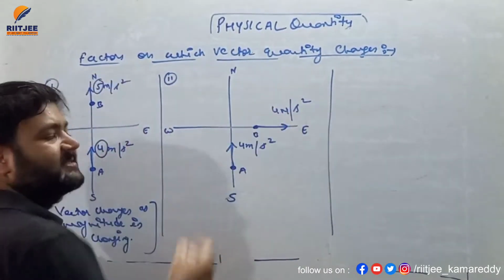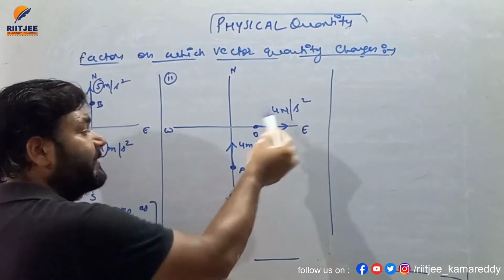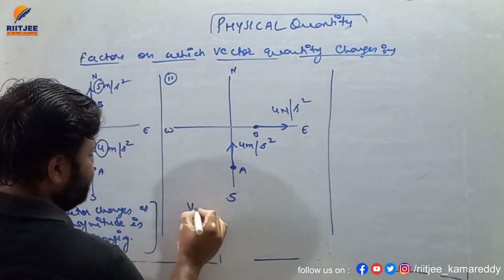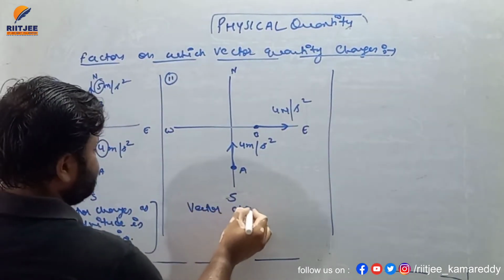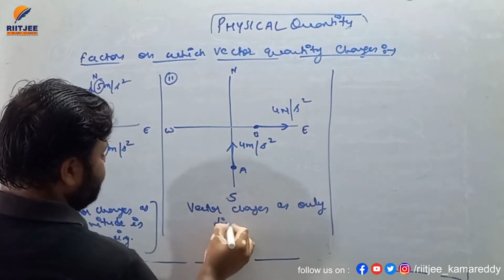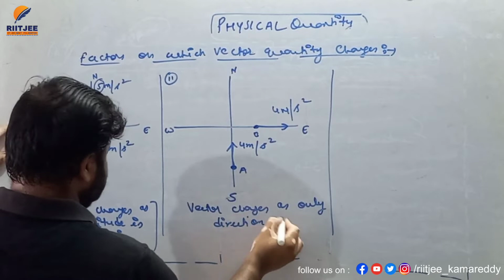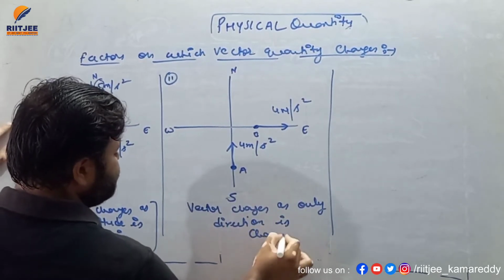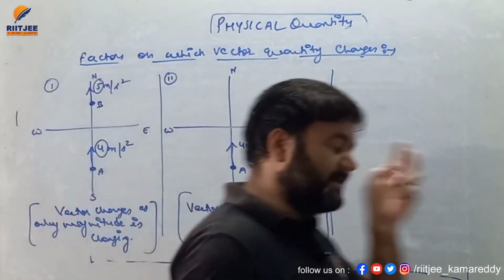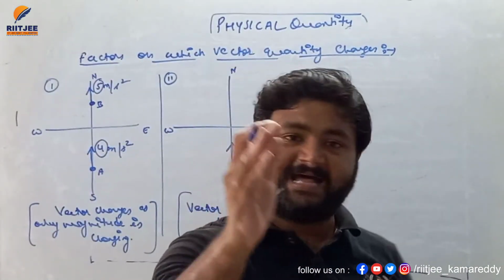So in this case, magnitude remains the same but direction changes. Still we'll say the vector changes. I'll write here: vector changes as only direction is changing. Still the vector changes because a vector quantity depends on magnitude as well as direction.